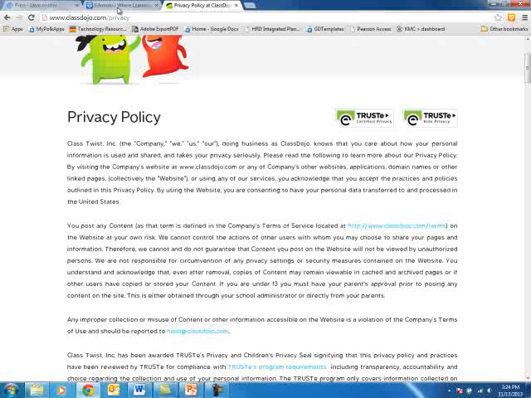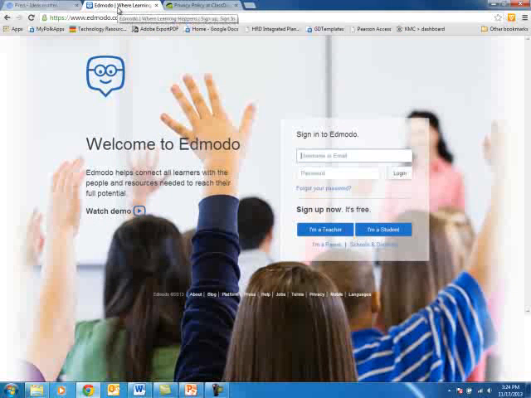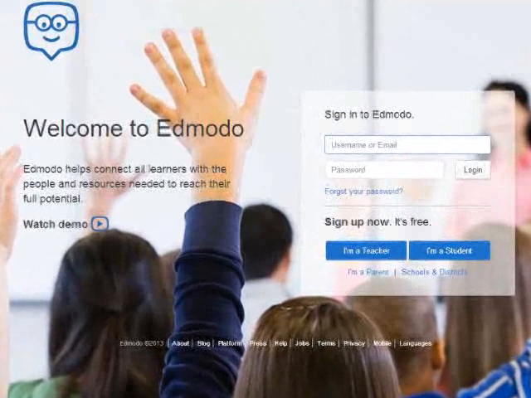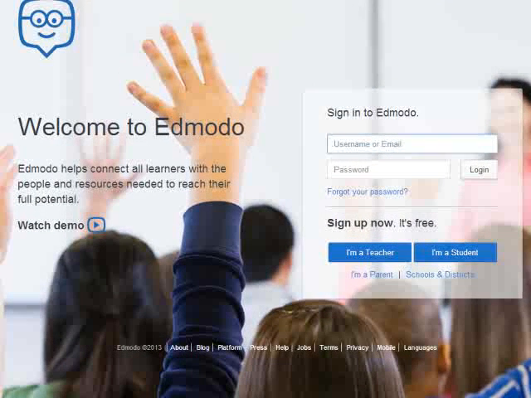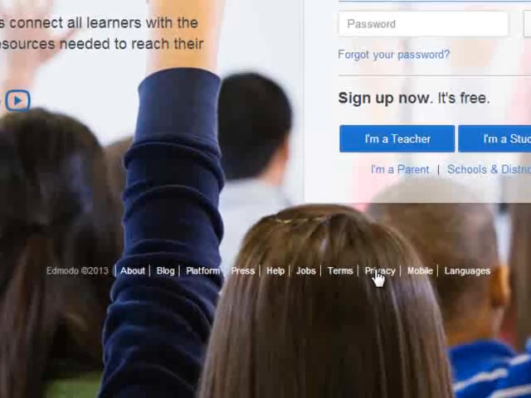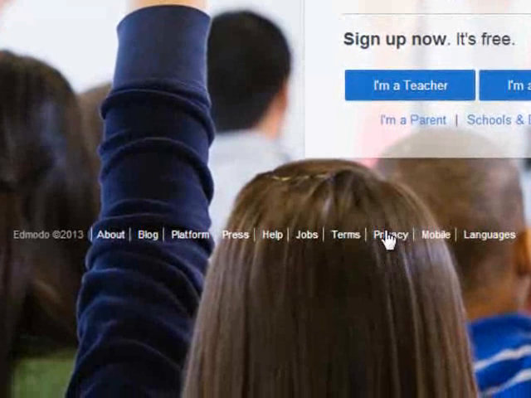Now let's go to Edmodo. I've heard several teachers tell me that they like to use Edmodo for social networking. Here you can see that the student has to log in in order to have an account or to use Edmodo. On Edmodo, we don't even have to scroll down to the bottom of the page. Their link is clearly labeled right here, Privacy. So I'm going to click on that.